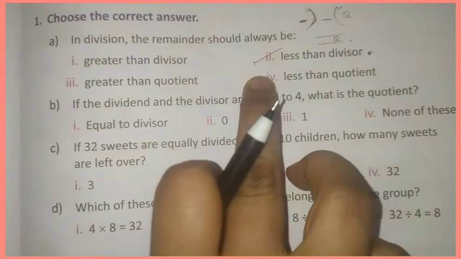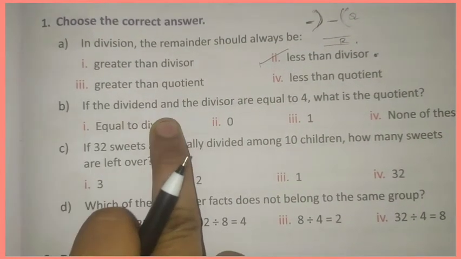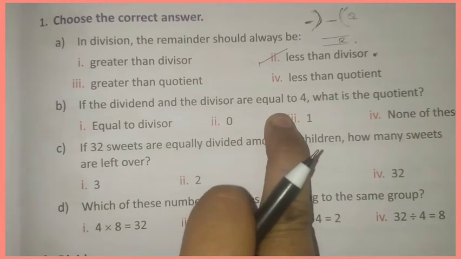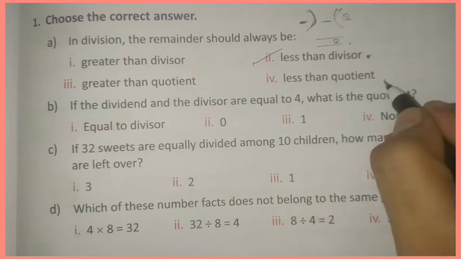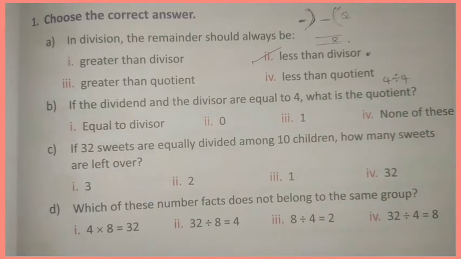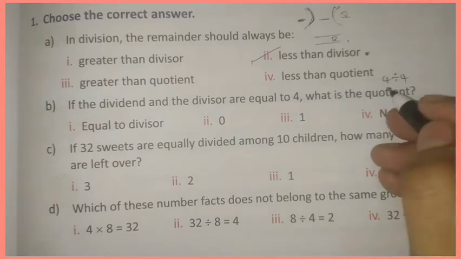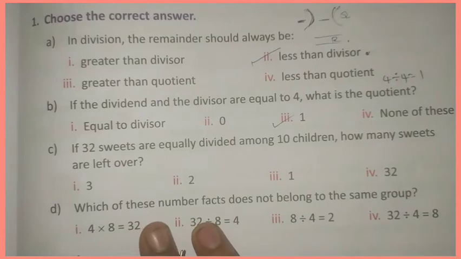Second one. Now look at second question, B question. If the dividend and divisor are equal to 4, what is the quotient? Look, 4 divided by 4. Then what will be the answer? Yes, 4 ones are 4. So 1 will be the answer.